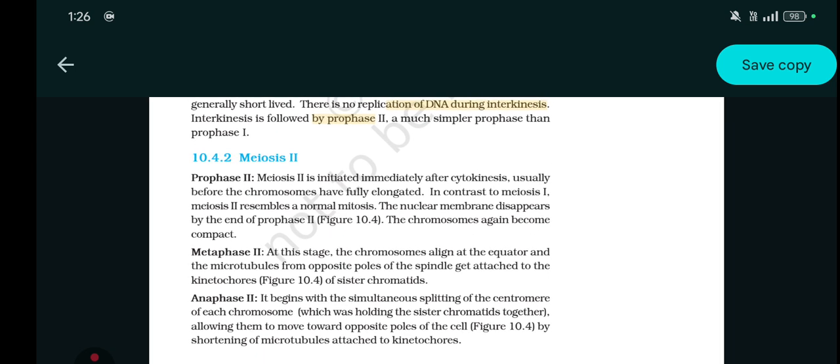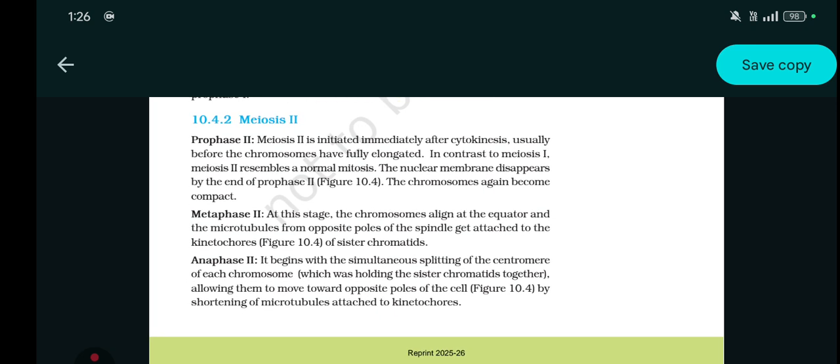So let's go to prophase 2, which is a subpart of meiosis 2. Meiosis 2 is initiated immediately after cytokinesis, usually before the chromosomes have fully elongated. In contrast to meiosis 1, meiosis 2 resembles a normal mitosis. The nuclear membrane disappears by the end of prophase 2. The chromosomes again become compact.